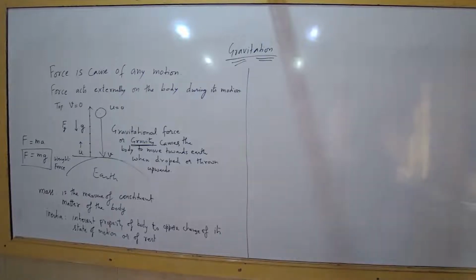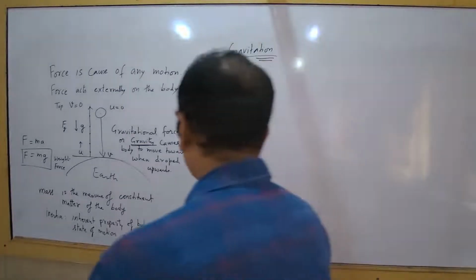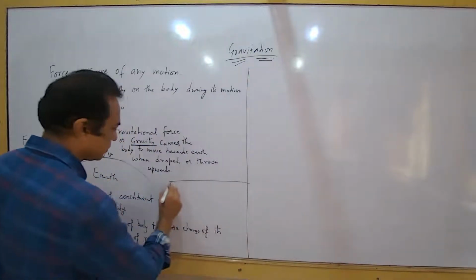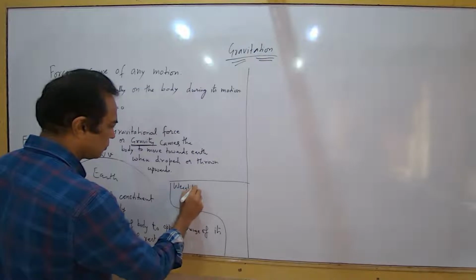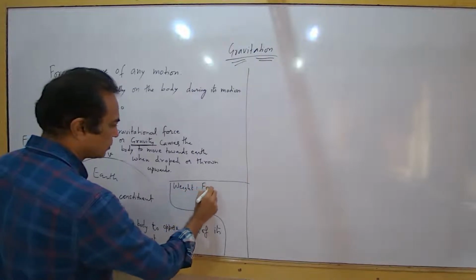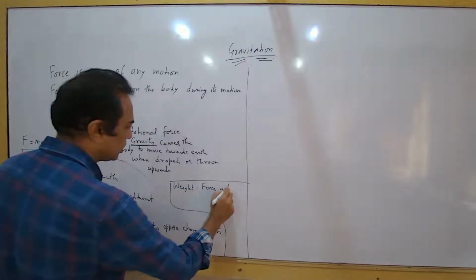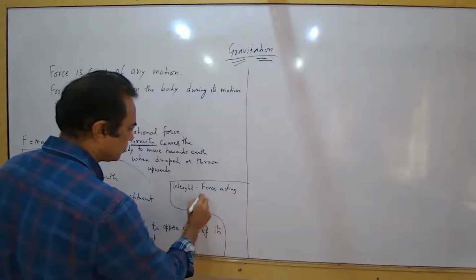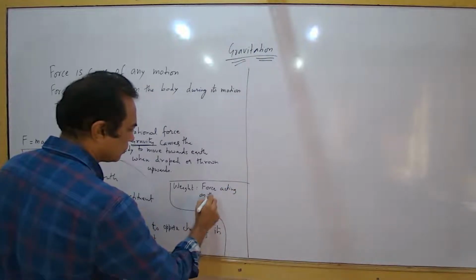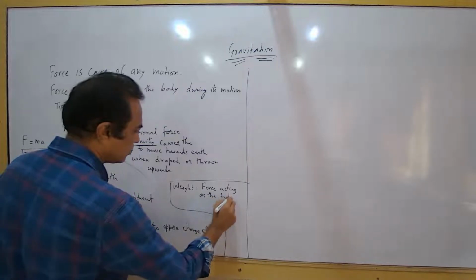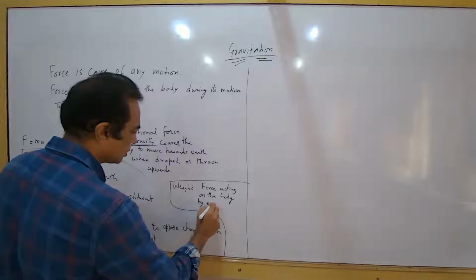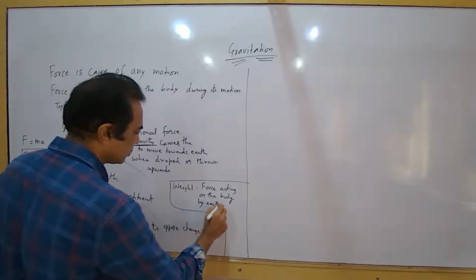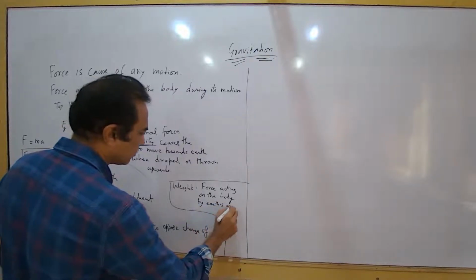So these concepts you should know. What is weight? Force acting on the body by Earth's gravity.